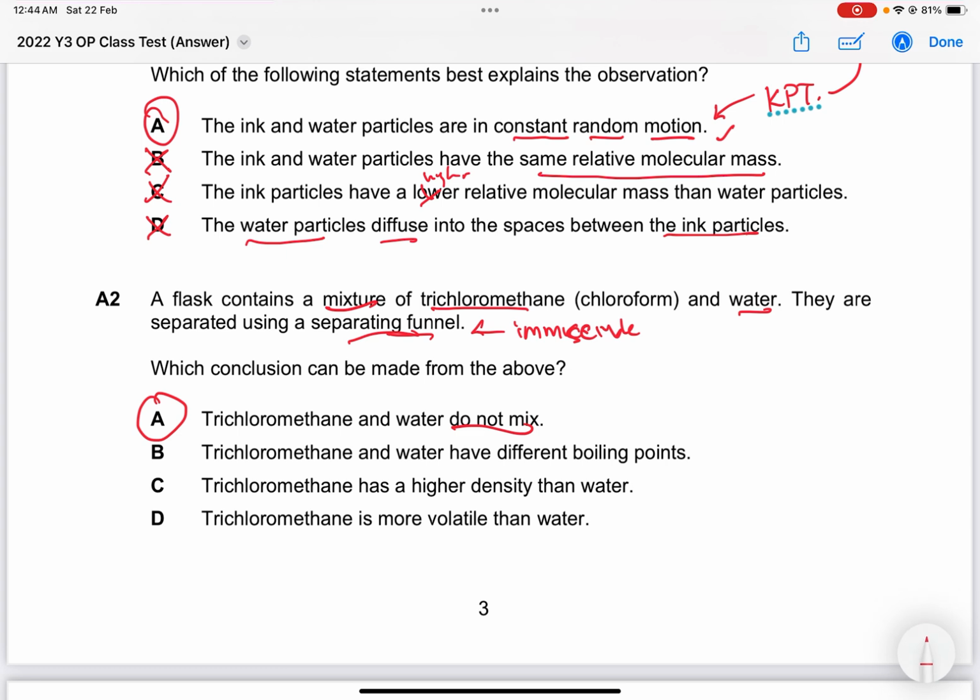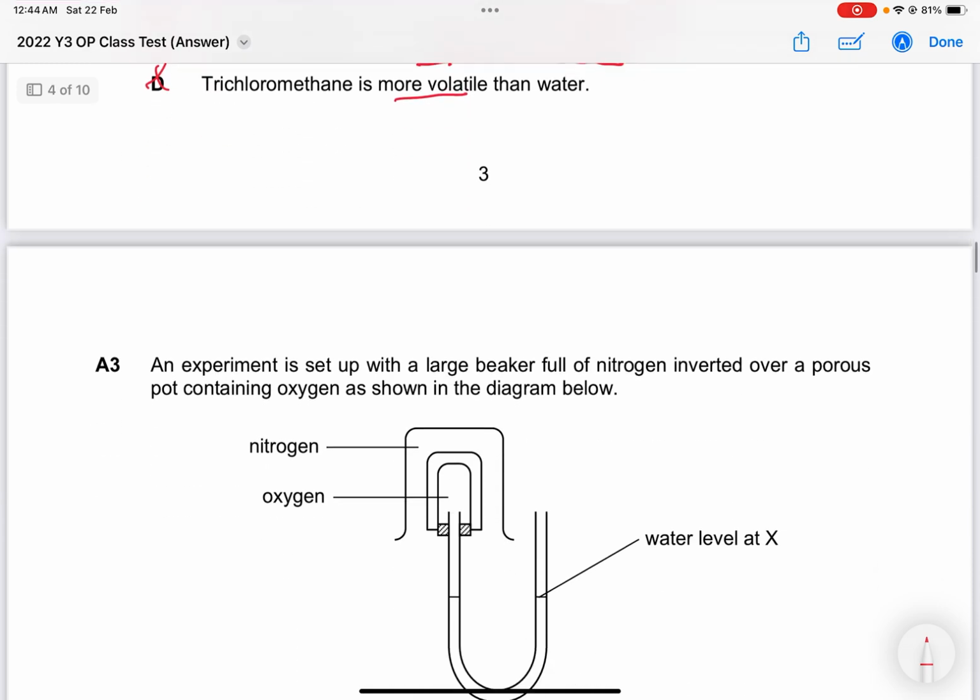But B, they may have different boiling points, but using a separating funnel is not about whether it has different boiling points or not. Trichloromethane has higher density than water. This is actually not true, because typically organic compounds will have a lower density, so this is not true as well. Trichloromethane is more volatile than water. When it's more volatile it means it evaporates easily, but evaporating easily doesn't help you to conclude that you can use a separating funnel as well. So therefore, B, C, and D are wrong. A is correct. Okay? Next one, A3.